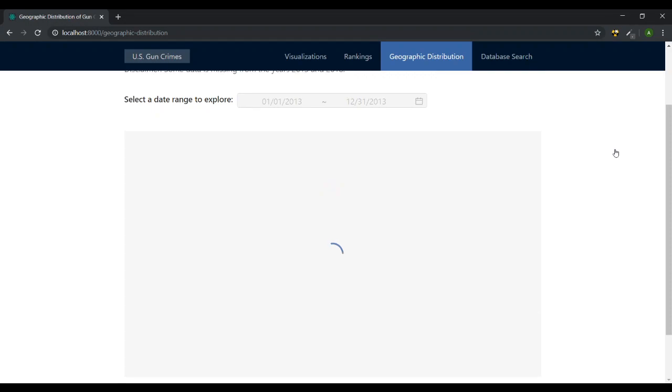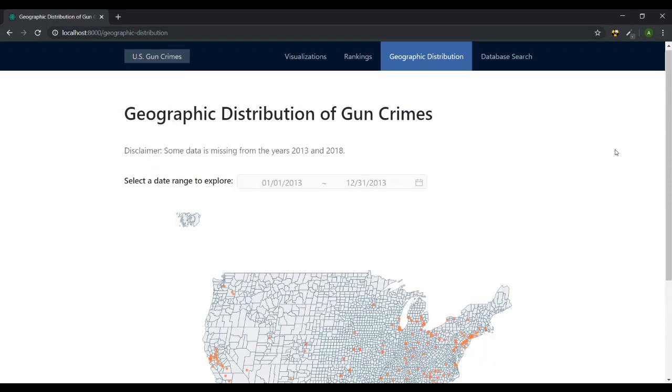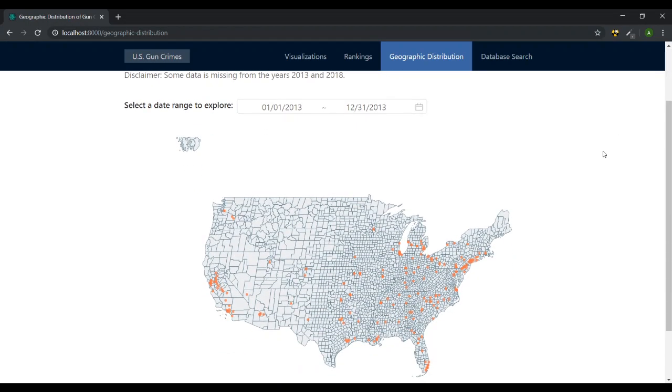Moving on, this is a geographic distribution tool that I worked on. So our dataset contains latitude and longitude information for gun crimes. This allows us to plot them on a US map here. This is a nice little React library that we used. So we can go up here.